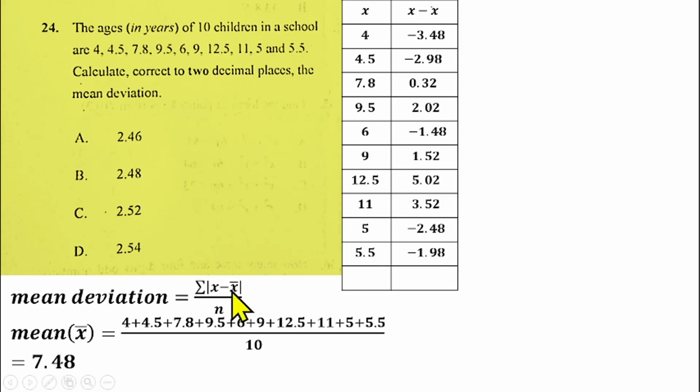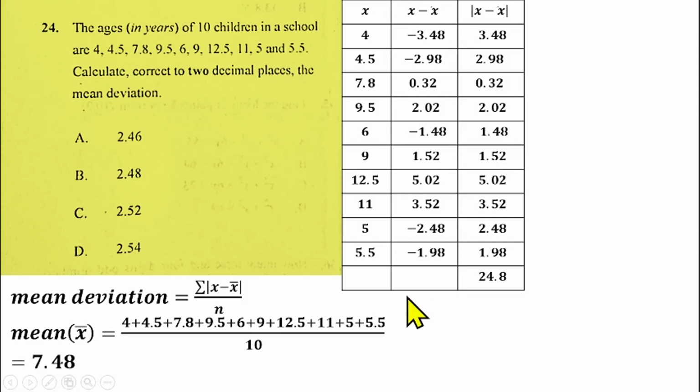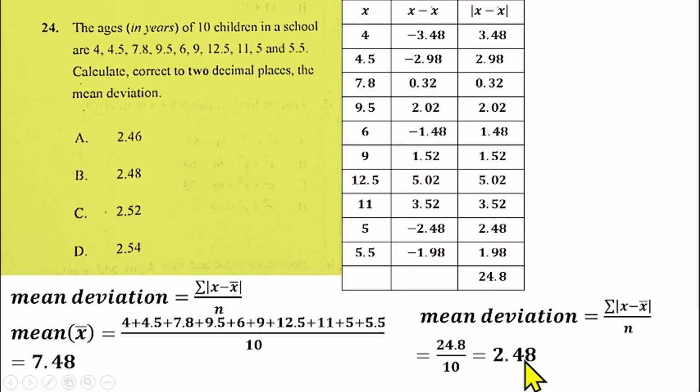Then the next thing is to find the absolute value or modulus of this data. That will eliminate the negative values and give everything as positive. Then you are now to sum this. If you sum this together, that gives us 24.8. If you return that into this formula, you'll have 24.8 divided by 10. That gives us 2.48, which makes option B the right answer for question number 24.